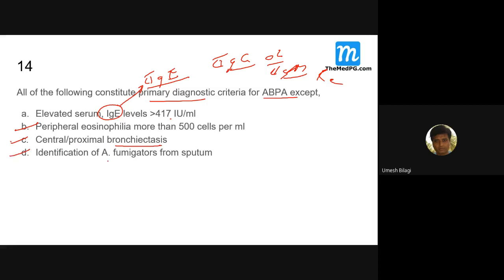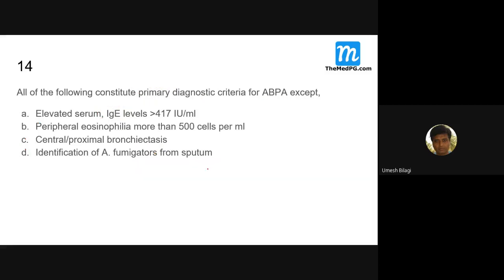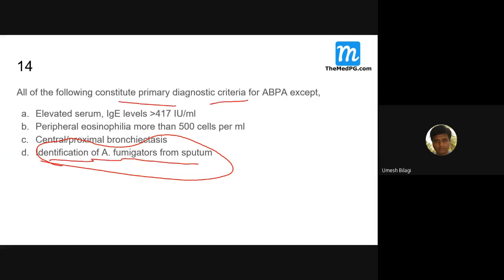Identification of Aspergillus fumigatus from the sputum. Fumigatus it is. This auto spelling correction happens. So identification of Aspergillus fumigatus from the sputum. Which of them do you think is a major criteria? Not a major criteria, sorry. Identification of fumigatus is predominantly an allergic lung disease. This is not a major criteria. In fact, it is a secondary or minor criteria. I'll show that.